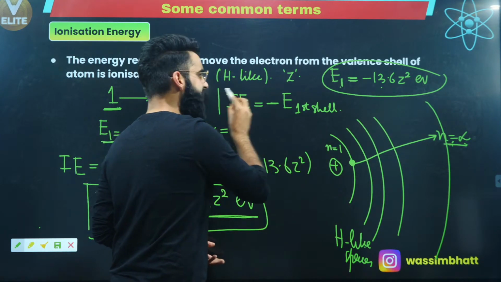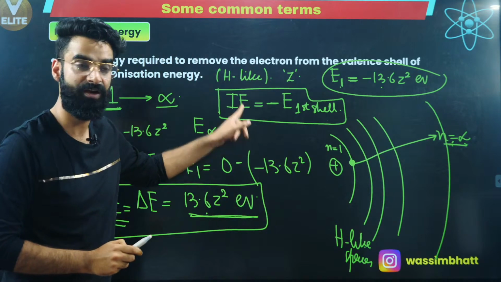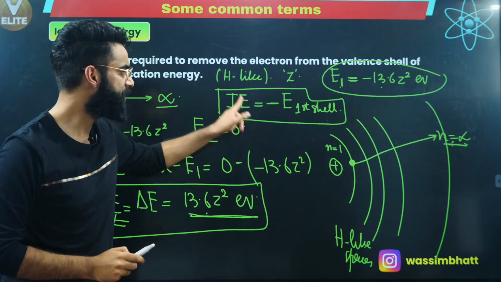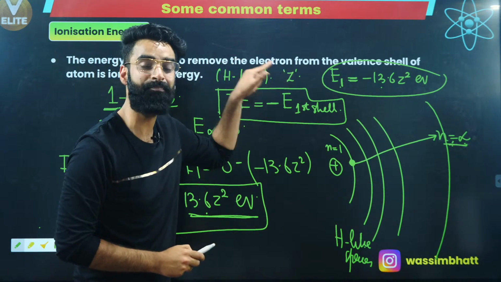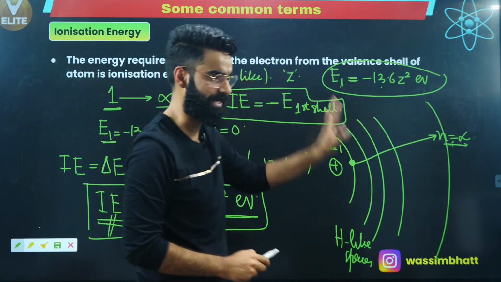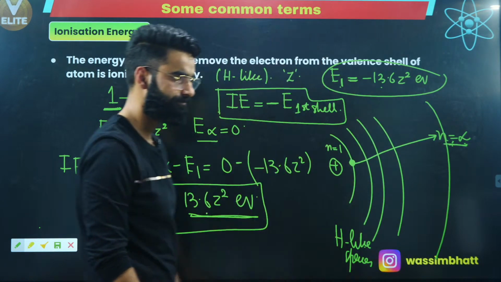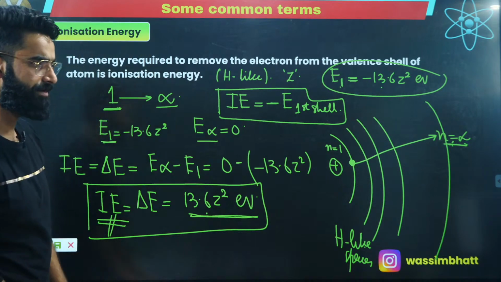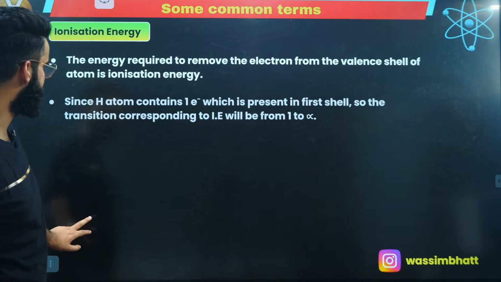So whenever you'll be given the ionization energy of the hydrogen-like species, from it you will be calculating the energy possessed by the electron in the first shell. I'm sure it's clear to everyone.